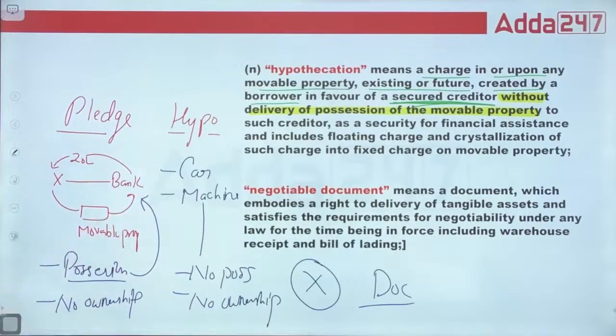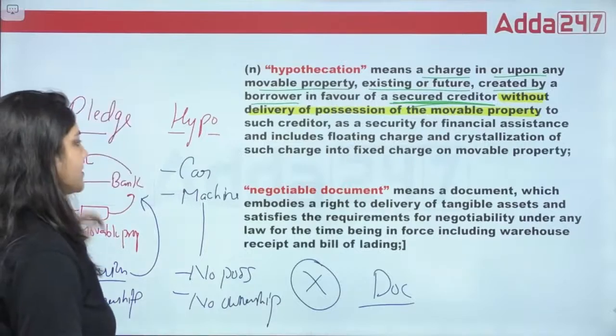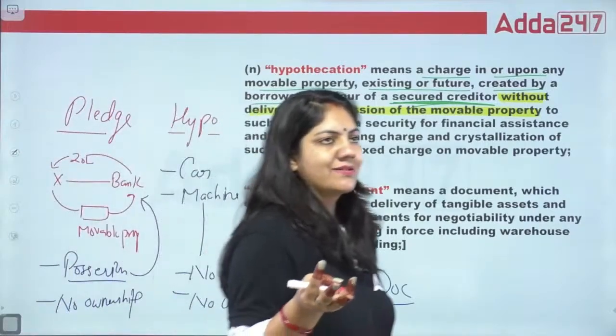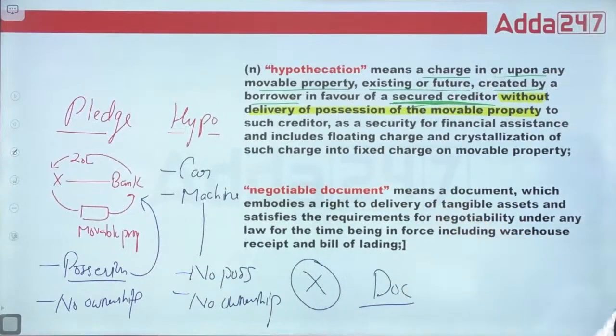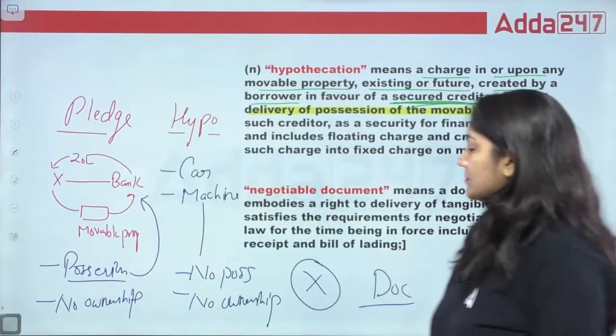Okay. What is a negotiable document? A negotiable document, that is a bill of exchange, promissory note, cheque, etc., comes under negotiable document.